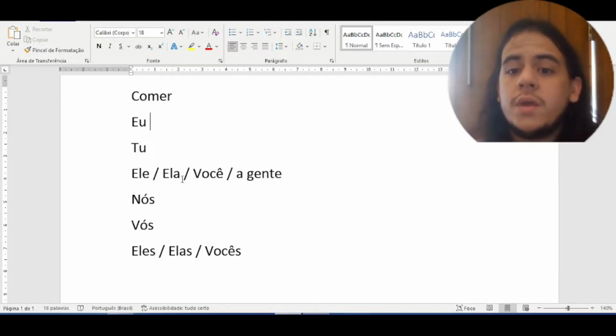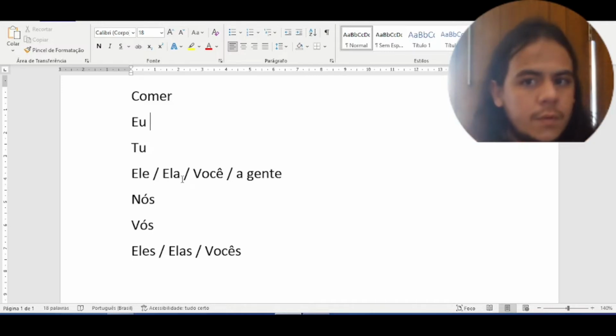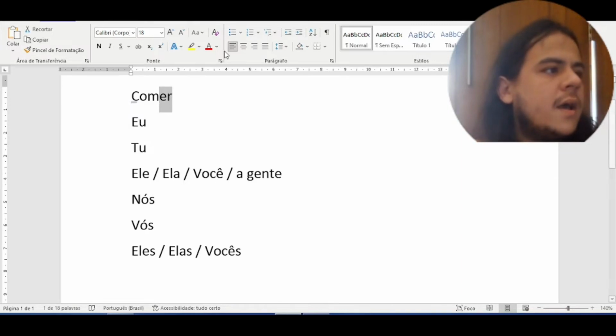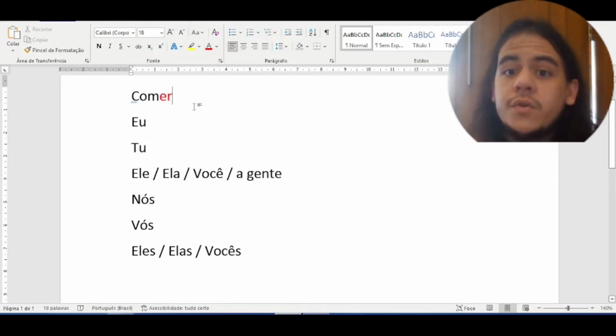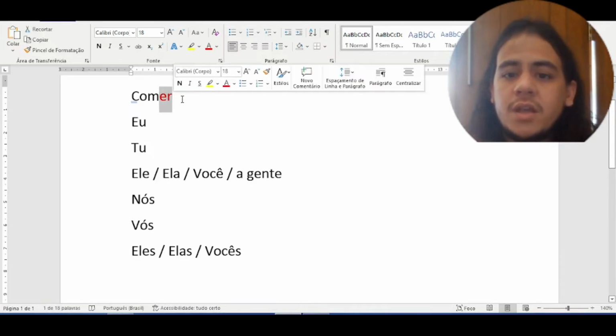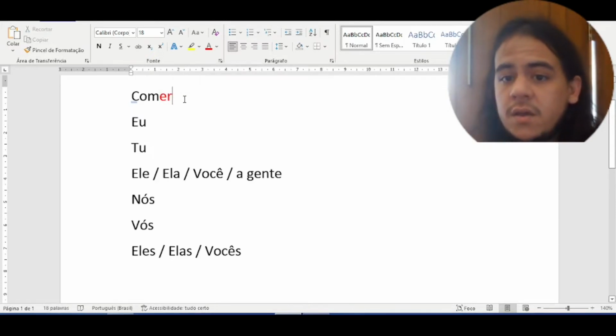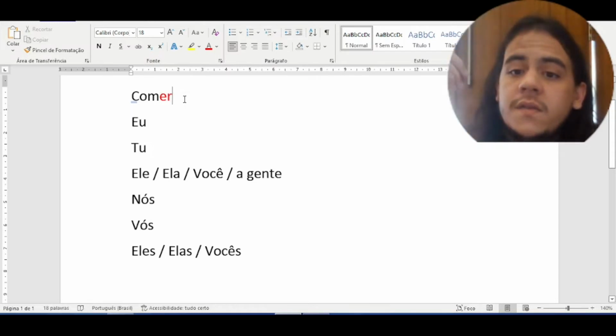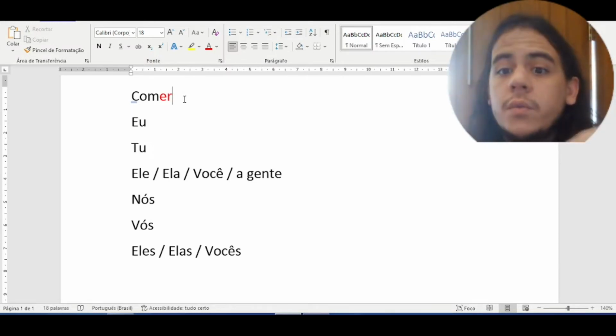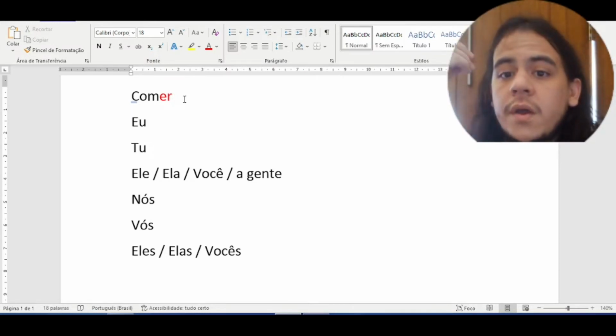And how can we know the radical of a verb? It's simple. We highlight the termination of the verb, and the termination of a verb in the infinitive is the termination of the group to which this verb belongs.